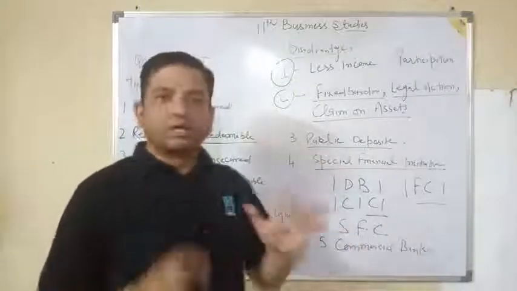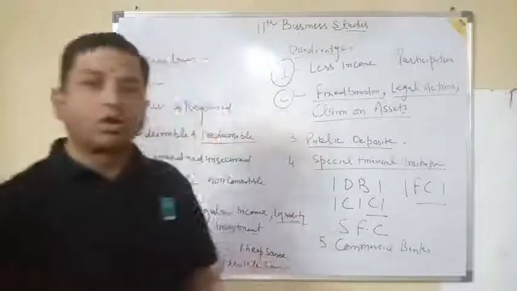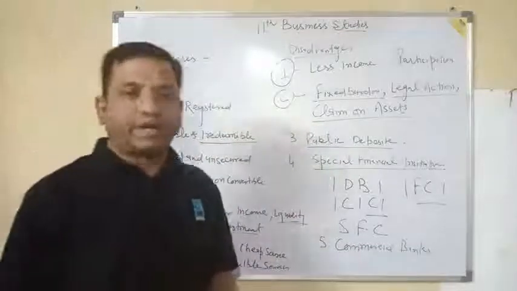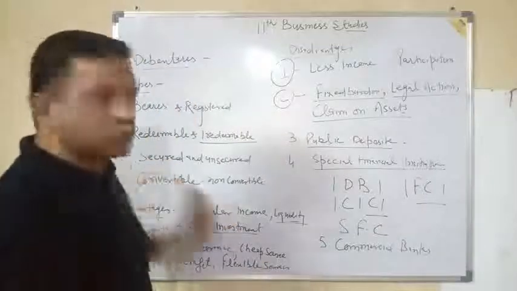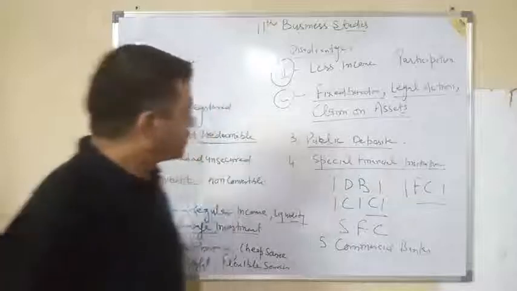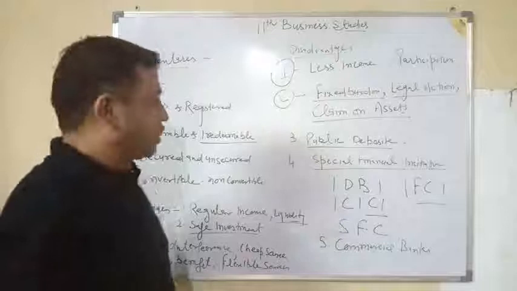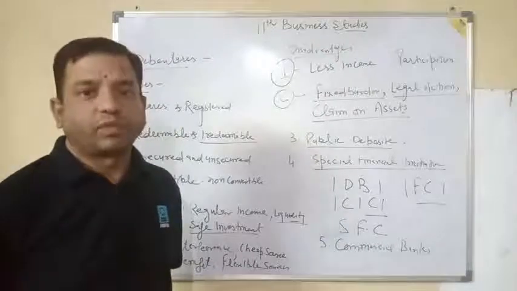So these are the sources of finance a normal company adopts in order to meet its financial or resource needs: shares, whether equity or preference, debentures, public deposits, special financial institutions, commercial banks, and trade credits.